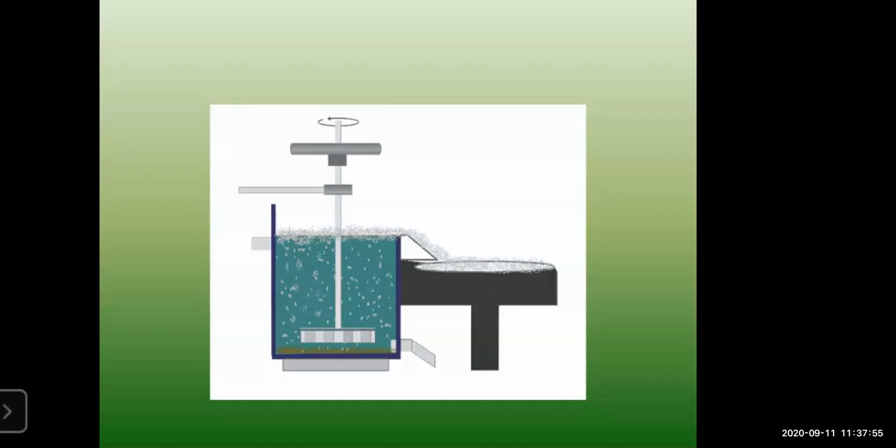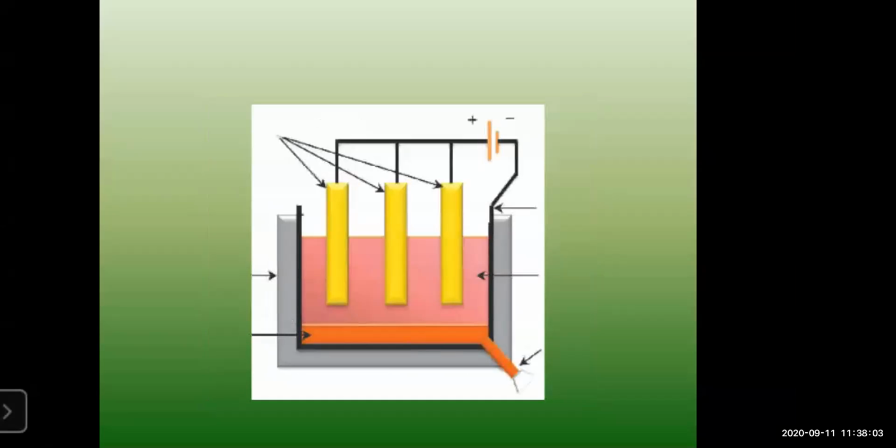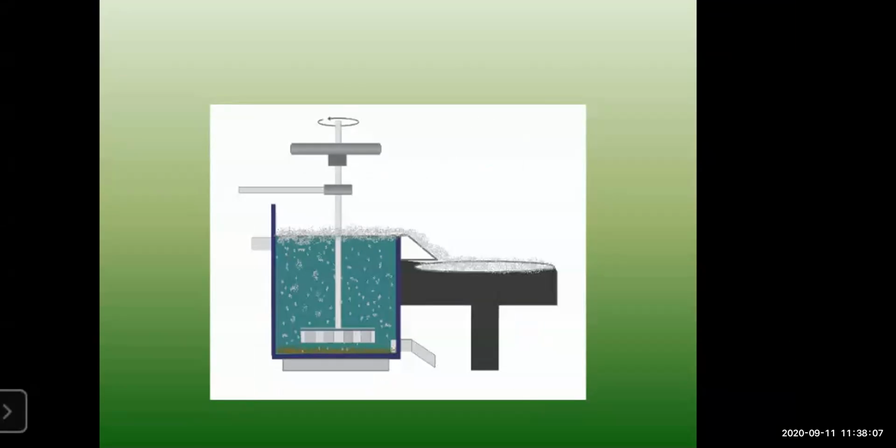Now next is how to extract the aluminium. How does extraction of aluminium take place? Let us learn that now.